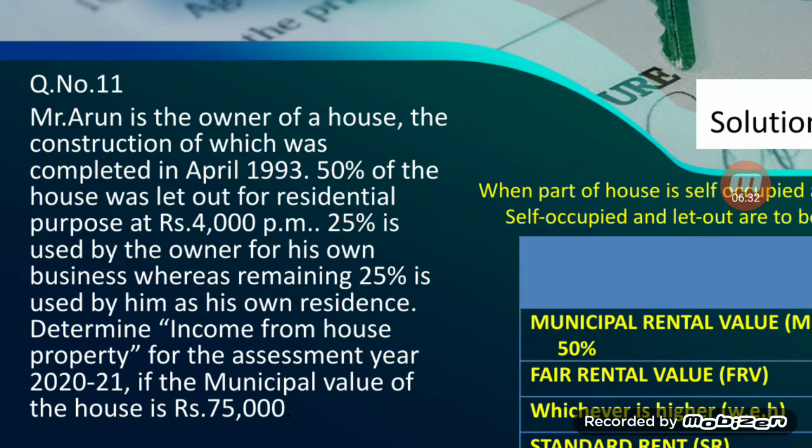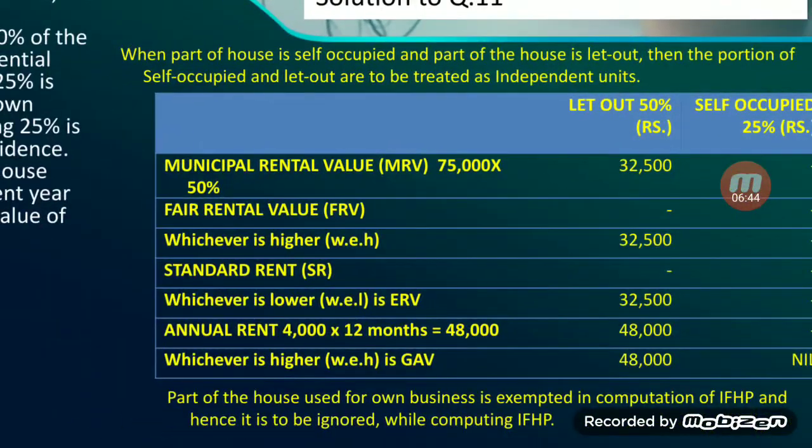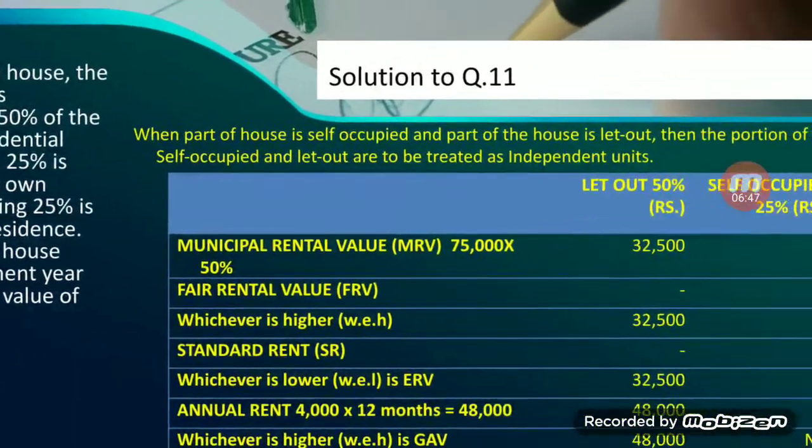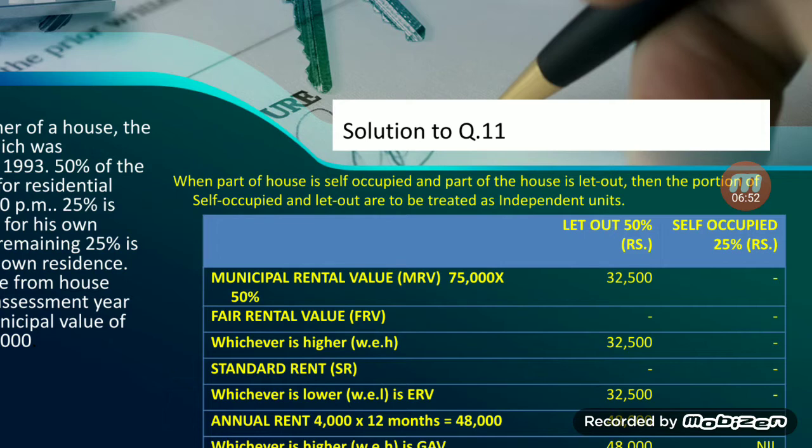So in this case, we must reduce the annual values to 50% while we compute the GAV for the let out property. See the solution. Municipal value 75,000 is given in the question, and the same must be reduced to 50%, and hence 32,500 will be the let out portion MRV. The same must be compared with the FRV, but no FRV is given in the question, so we take the same 32,500 as the higher value, and no standard rent is given, and hence the same 32,500 will be our ERV. With that, we have to compare the annual value.